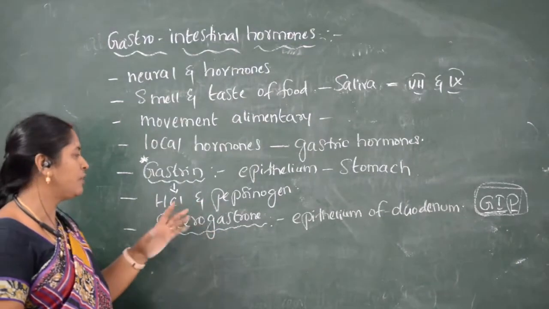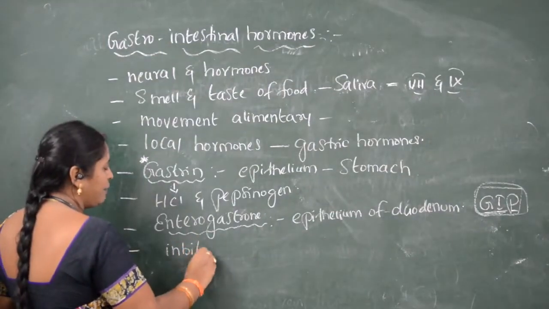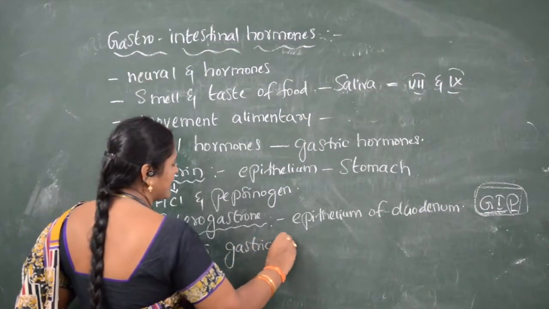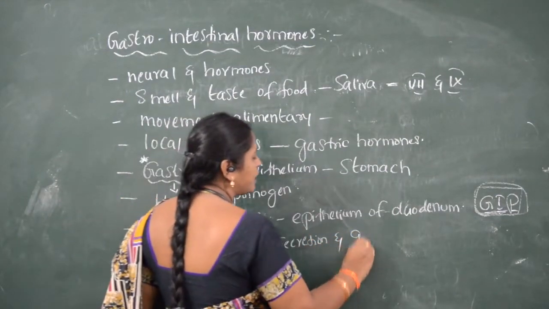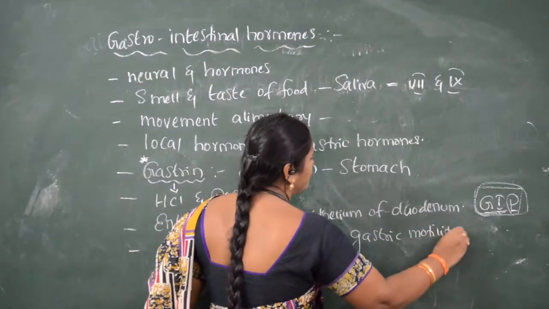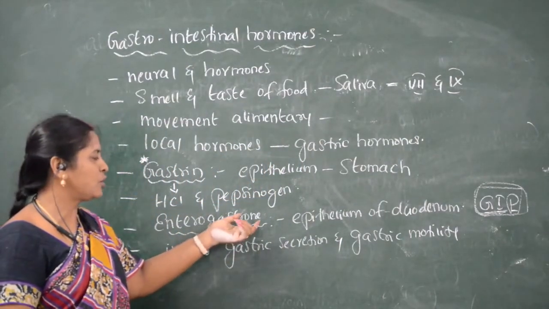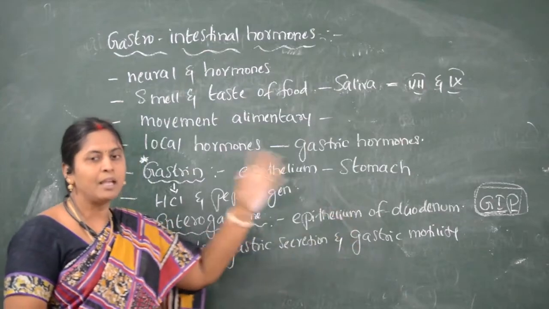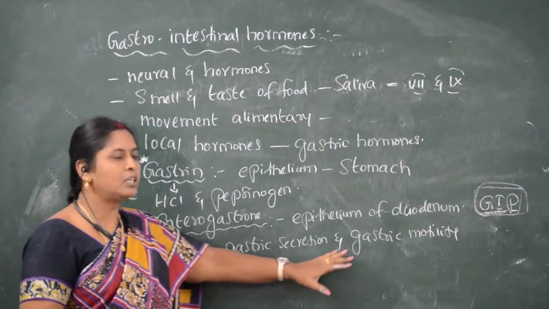The main function of enterogastrone is that it inhibits gastric secretion and gastric motility. Which hormone inhibits gastric secretion and gastric motility? The enterogastrone hormone, which is released from the epithelium of the duodenum, inhibits the functions of gastric secretion and gastric motility.